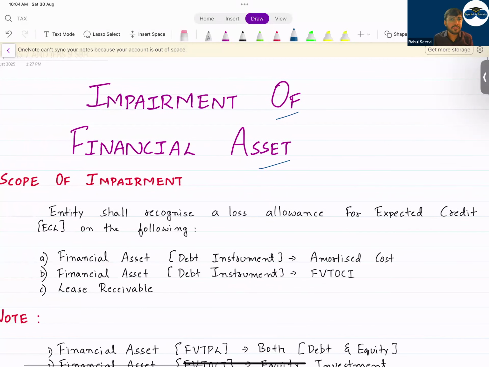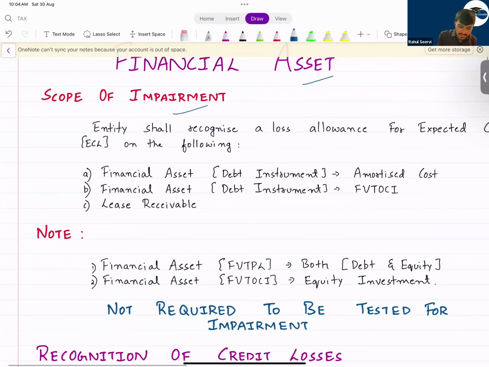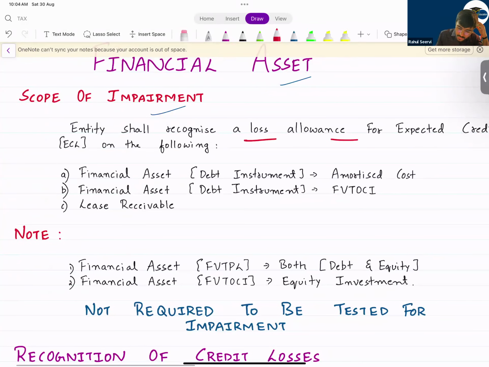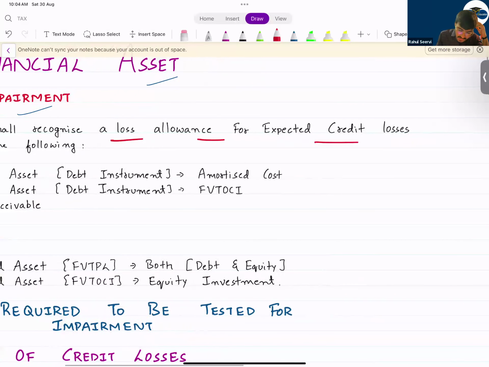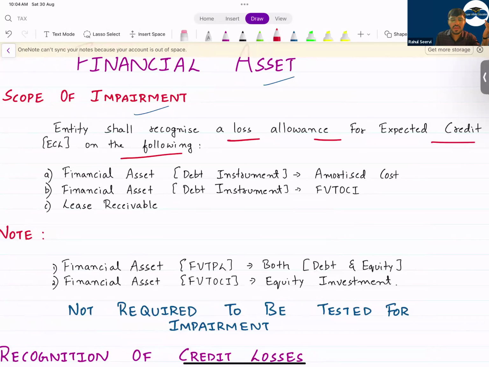Now what will we be saying here? We will be saying the term loss allowance here. So now see, scope of impairment. Now understand. An entity shall recognize a loss allowance for expected credit losses on the following. So expected credit loss means what? What does the term credit loss mean? Credit loss means the risk that, if I have sold goods to you, I have a receivable and you're not paying me. Credit risk means the risk of non-payment.